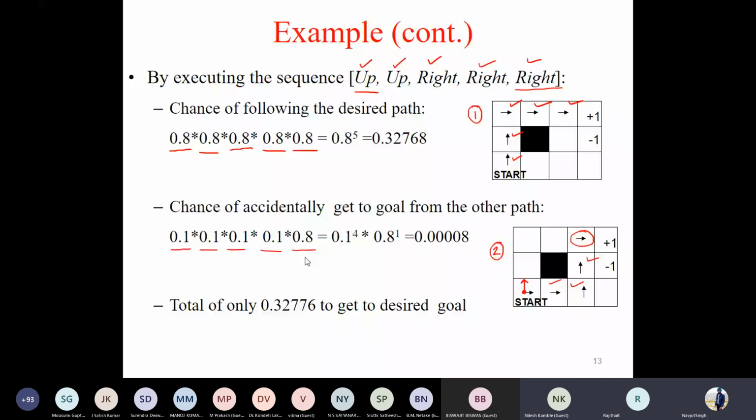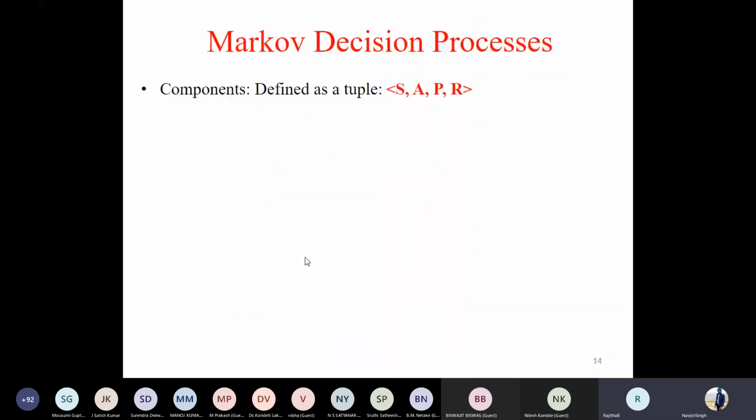Yes, sir. So, now, a classical reinforcement learning problem is modeled in the form of a Markov decision problem.